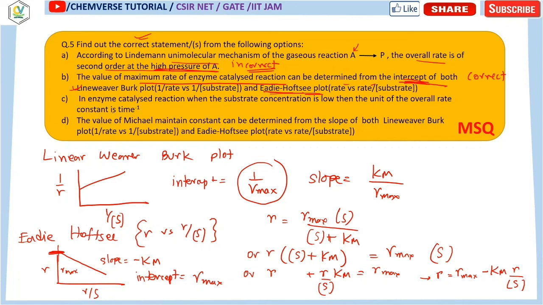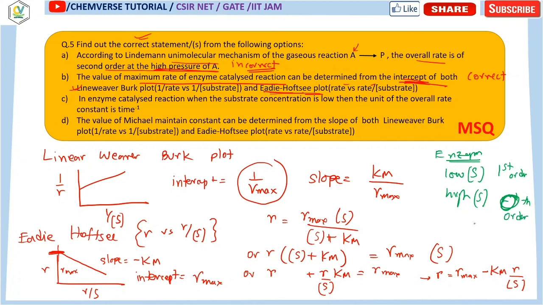Now for an enzyme catalyzed reaction, when substrate concentration is low, what is the unit of the overall rate constant? So first determine what will be the order of the reaction. For an enzyme catalyzed reaction, at low concentration of substrate it is of first order, and at high concentration of substrate it is of zeroth order.